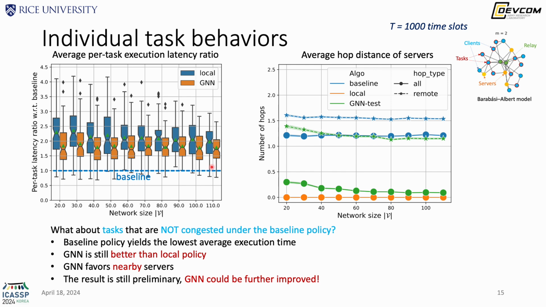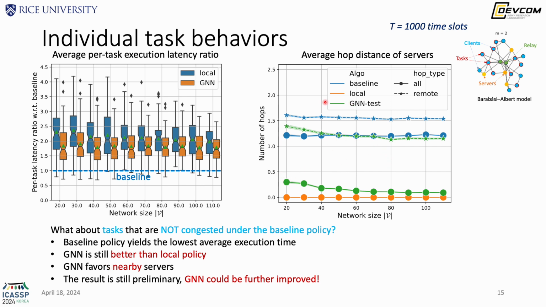Now let's look at the individual behaviors of those tasks. The question here is, what happens if a task is not congested under the baseline policy? What we show here essentially is that the baseline policy will yield the lowest average execution latency if a task is not congested. So it shows that the baseline policy is a very aggressive policy, right? Either congested or achieving the lowest latency. But still, the GM-based policy is better than the local policy, but it's worse than the baseline.